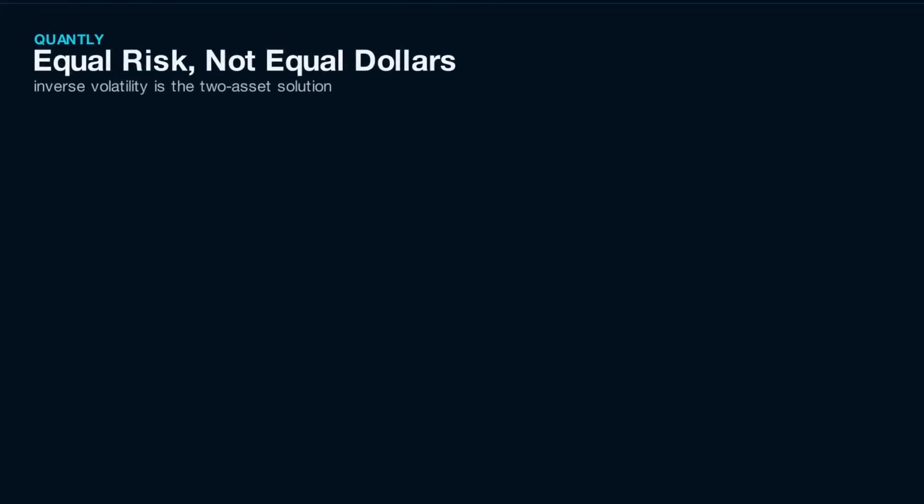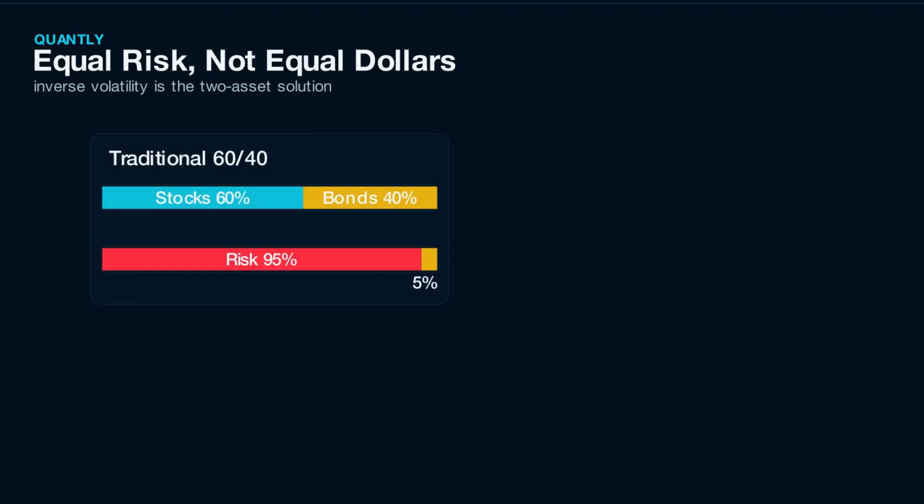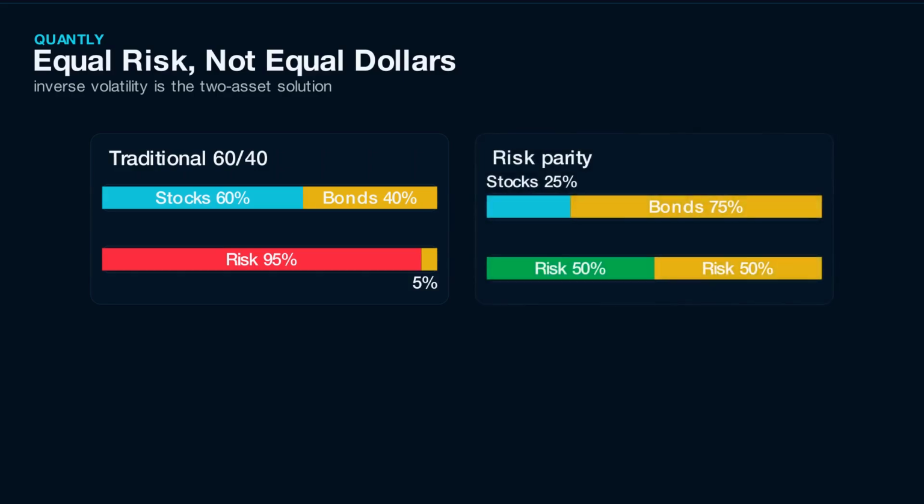Risk parity changes the unit of measurement. Instead of asking how many dollars go into stocks and bonds, it asks how much risk each asset contributes to the whole portfolio. The formal condition is equal risk contribution. Each asset should contribute the same share of total portfolio volatility. In a two-asset stock-bond portfolio, that condition simplifies into inverse volatility weighting. The higher volatility asset gets the smaller capital weight. The lower volatility asset gets the larger capital weight.